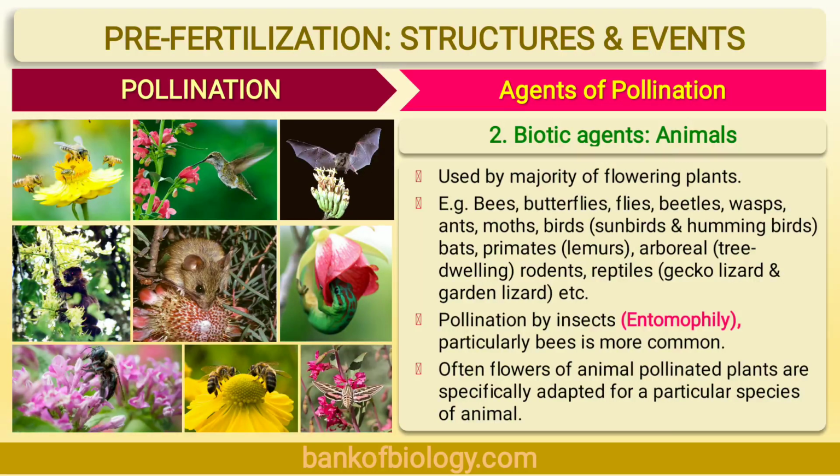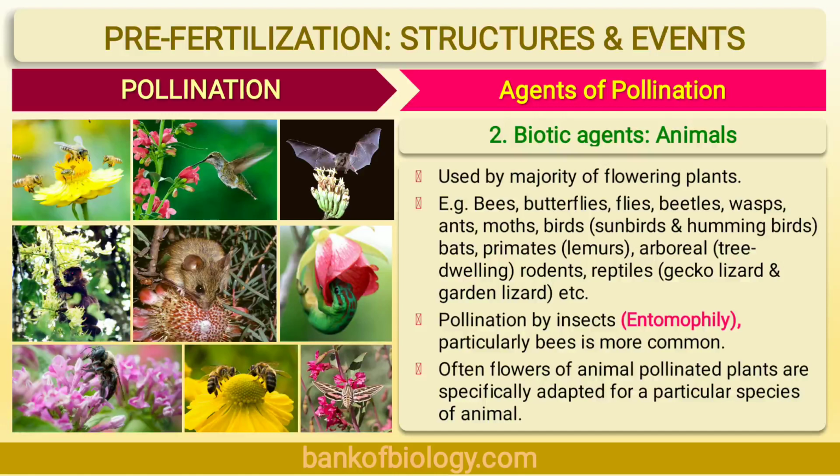Now, let's see the second category of agents of pollination, that is biotic agents. Biotic agents, like I said, include living agents. These include agents like insects, birds, then bats, snails, to transfer their pollens from one flower to another.